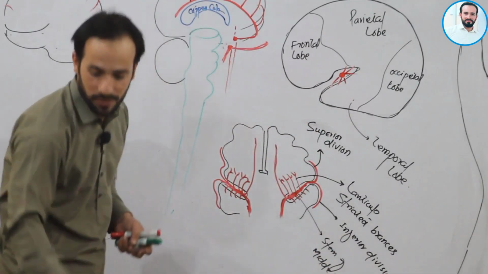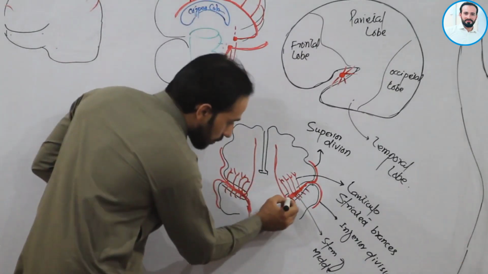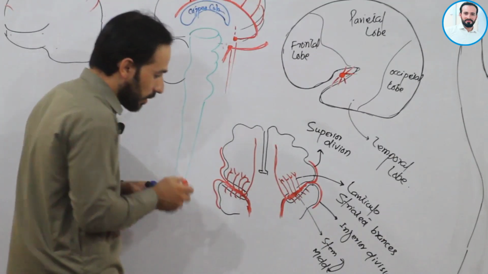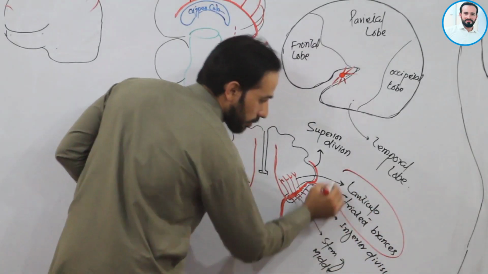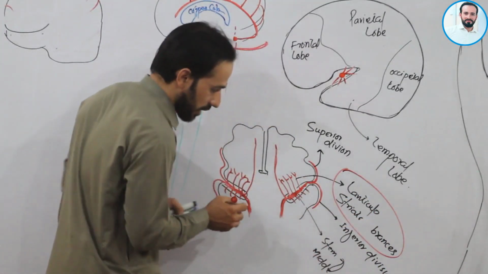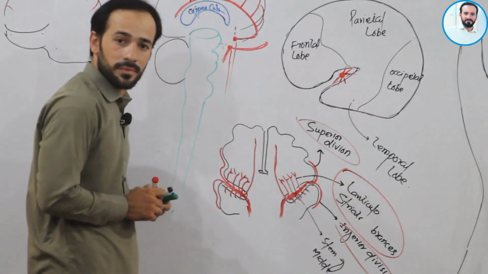Clear, friends? Superior division and inferior division, right? So this was about the middle cerebral artery. The most important branches are the lenticulostriate branches, inferior division, superior division.